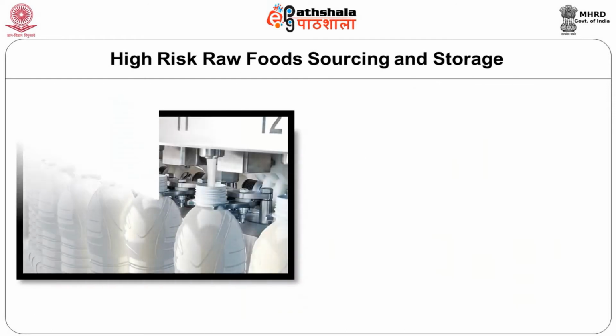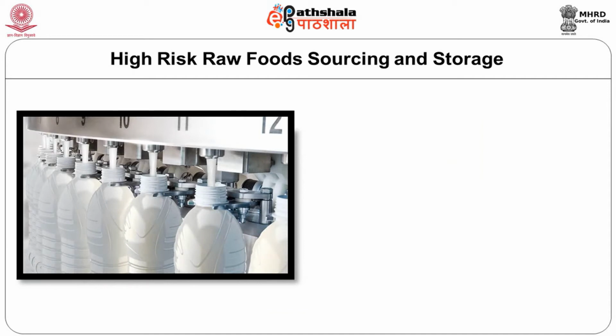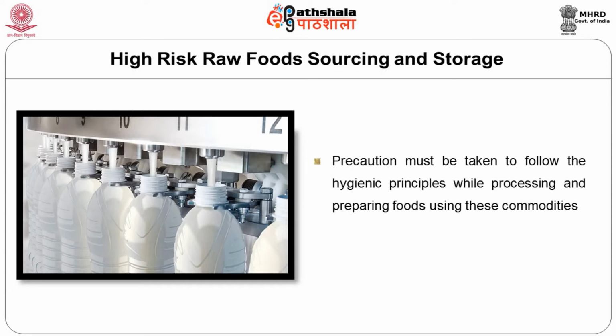Now, what are the high-risk raw foods which should be considered for sourcing and storage? Undoubtedly, milk and milk products, meat, fish, vegetables, fruits, etc., which carry a lot of surface microorganisms, perish very fast because the microorganisms are present on their surfaces. There may be bruises and they penetrate into the further tissues, and also these are very rich media for the microorganisms to grow.